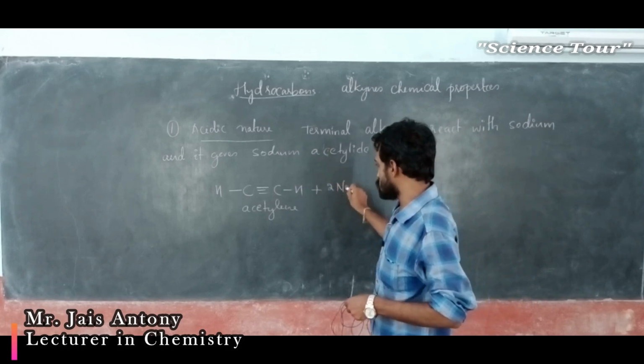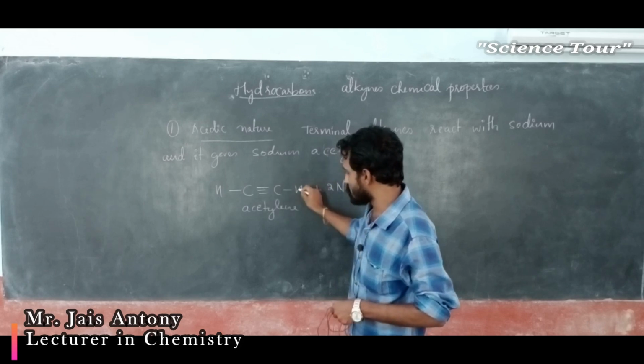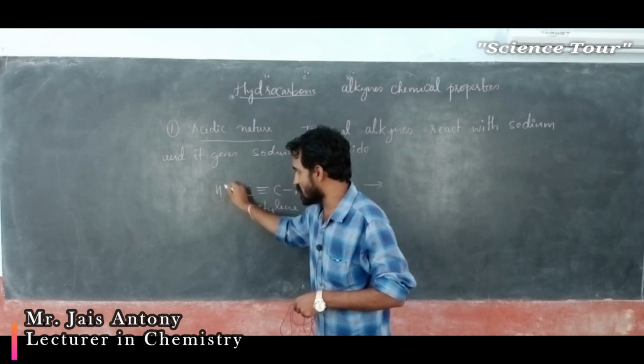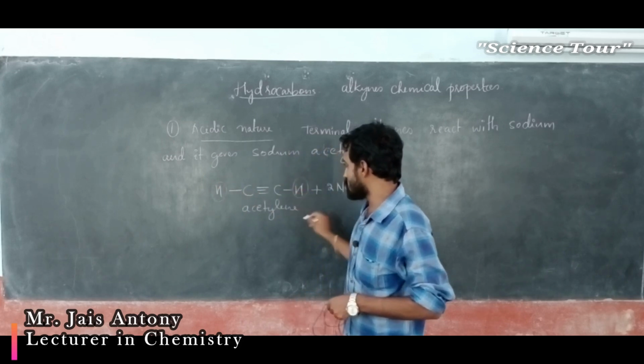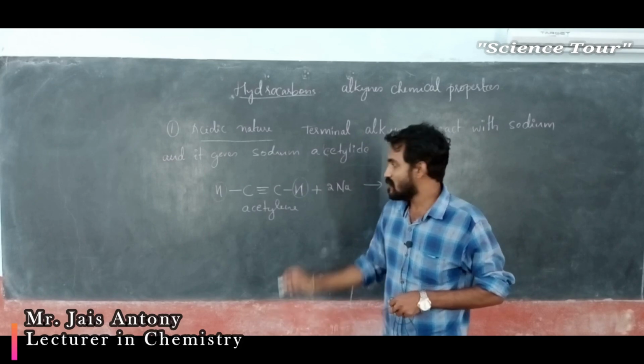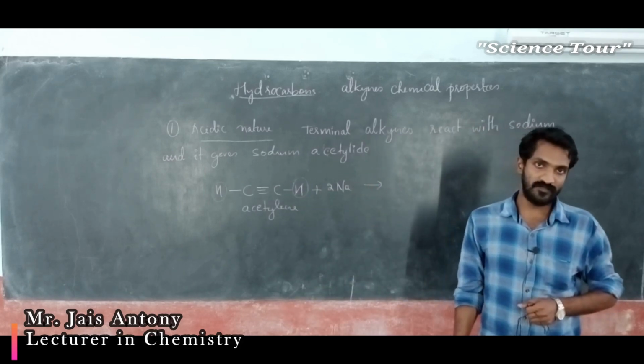My dear students, how the reaction takes place: one sodium replaces this hydrogen atom, and another sodium replaces this hydrogen atom. Two hydrogens get replaced from ethyne by sodium atoms.